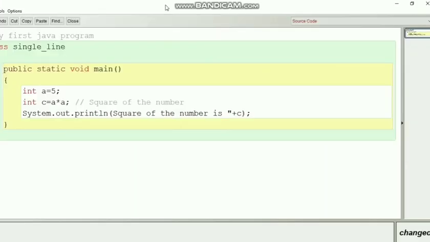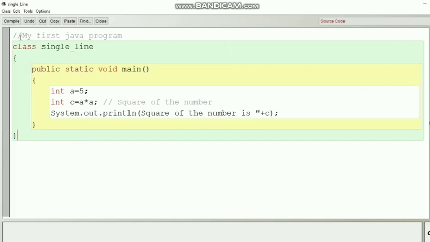First, we will see single line comment. Single line comment is denoted using a double slash. You can see here, this is a single line comment. A single line comment is given in a program when the comment can be expressed in a single line. Okay, then see the example. So I have put double slash, so it is a single line comment.